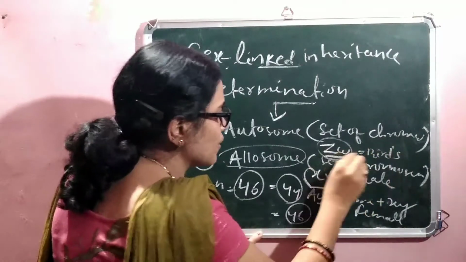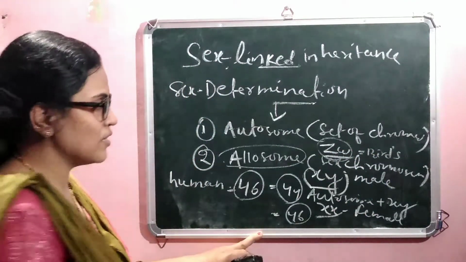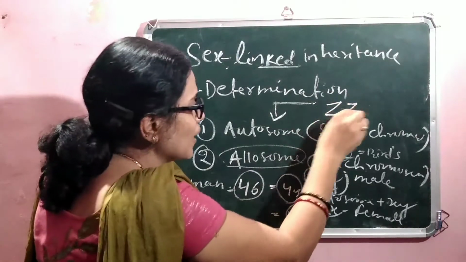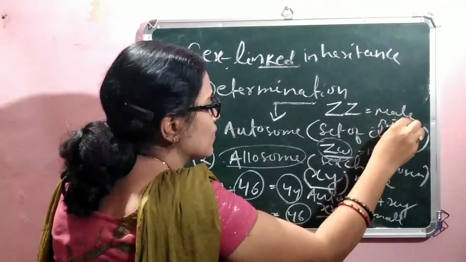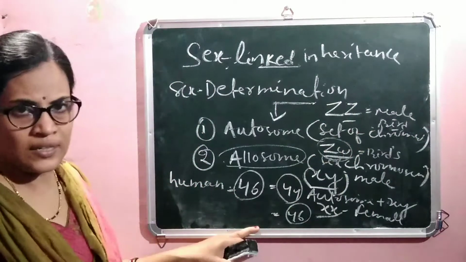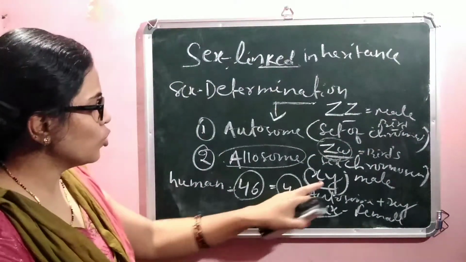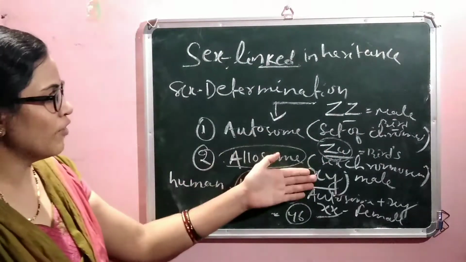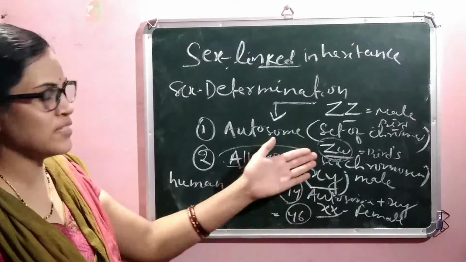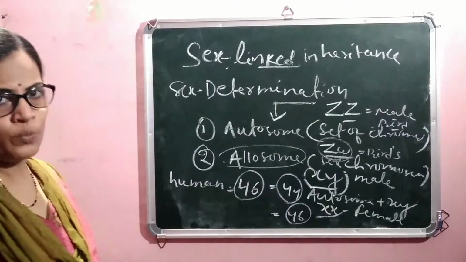Barred female is designated as ZW and barred male is designated as ZZ. So all are 2 in number but differentiate into different forms: XY, XX, ZW, ZZ chromosome.